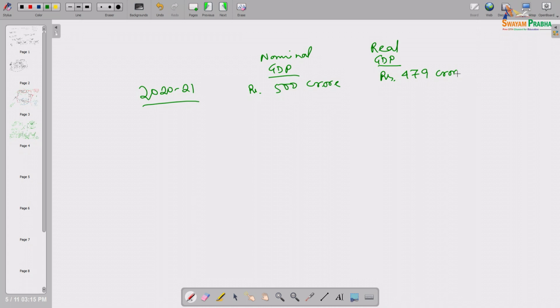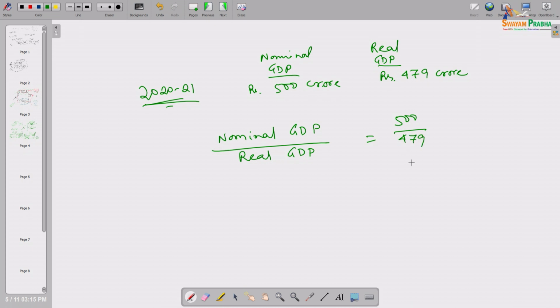Suppose Indian actual GDP is much larger than this. If I take nominal GDP by real GDP of the same year, in this particular case it is 500 by 479. This is a very important concept, called GDP deflator.